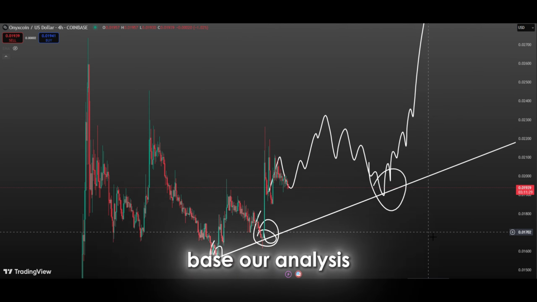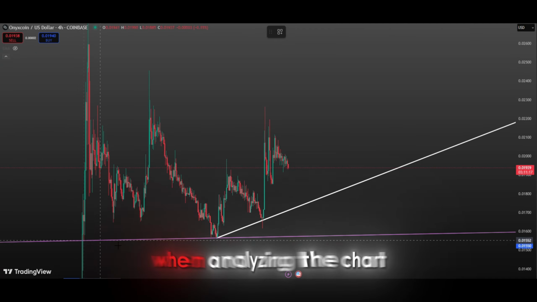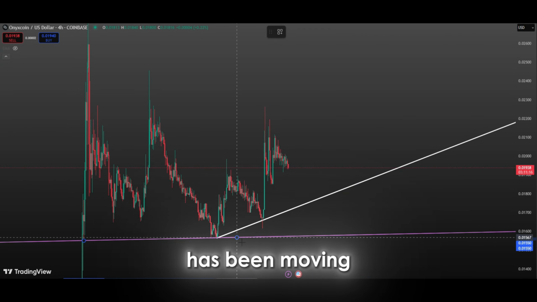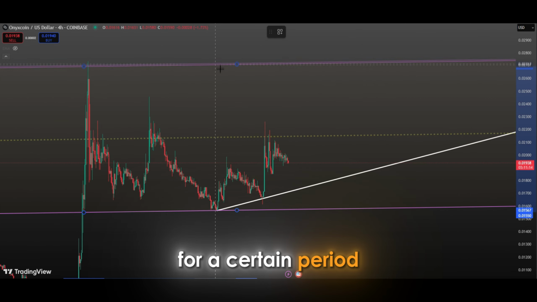But we can't base our analysis on trend lines alone. Let's take a look at other metrics as well. Stay tuned. When analyzing the chart, it becomes evident that the price has been moving within a very stable and clearly defined horizontal channel structure for a certain period.